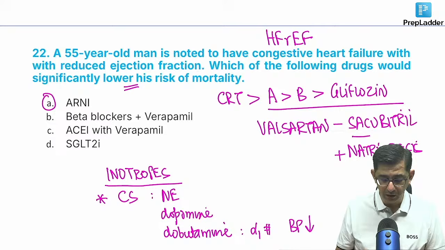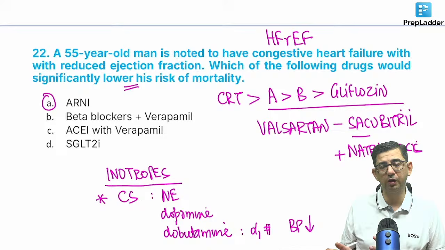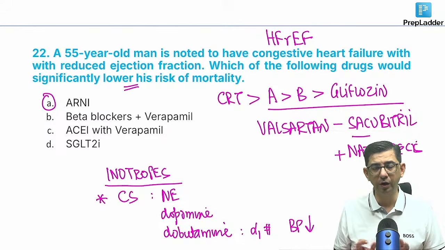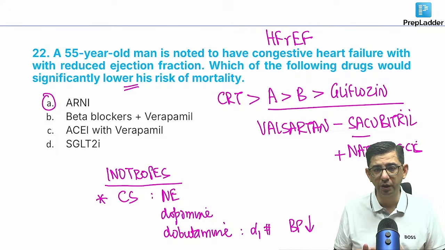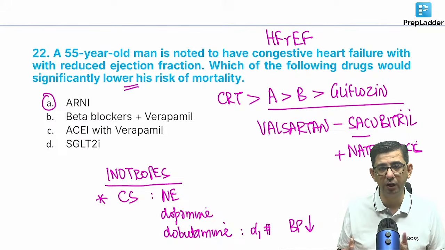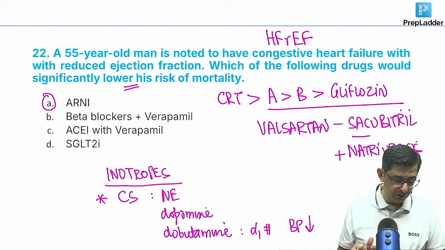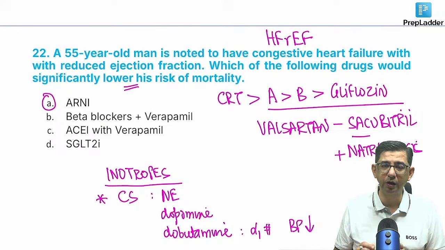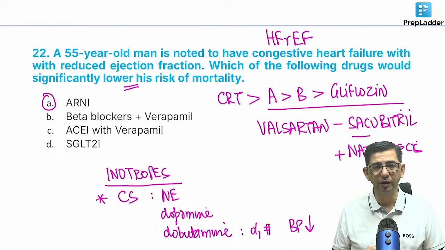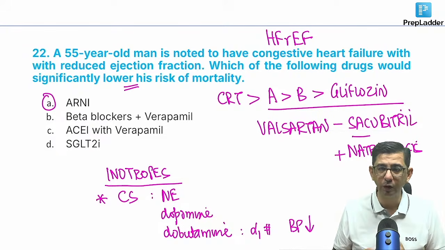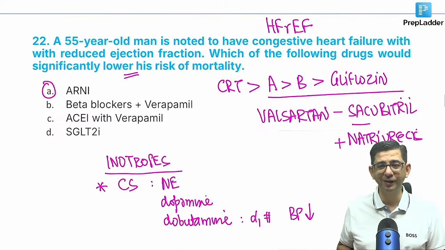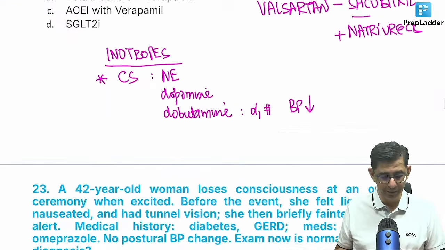The mortality reduction would be with the ones that I mentioned: CRT, ACE, then B, and then gliflozins. I mean, if ACE inhibitor can't be used, you know, angioedema, dry cough, whatever, then ARB can be used. We can use ARB in a patient, and if you add a neprilysin inhibitor, that will give the advantage of natriuresis in a patient. So the correct answer for this is option A. We are talking about hardcore data, ventricular remodeling: the most important drug is still ACE inhibitor, right? There's a table given in Harrison, follow that, or listen to Ankit sir's pharma data, it's the same thing that he has told you, the same thing that I'm telling you at the moment. So we sorted this; this heart failure data comes up often, and it is A that is to be given over B.